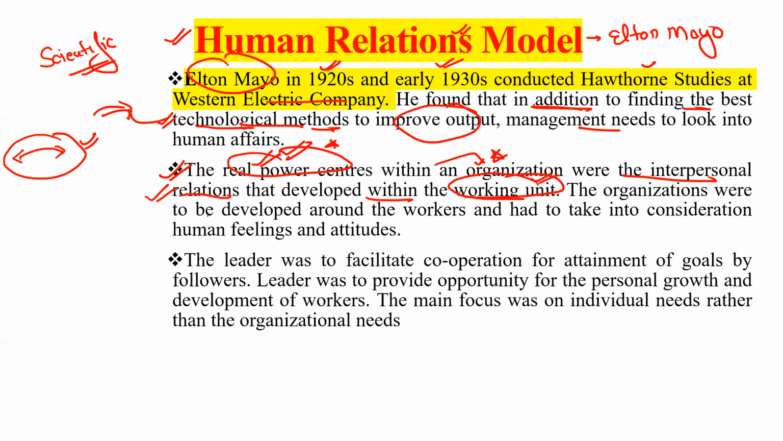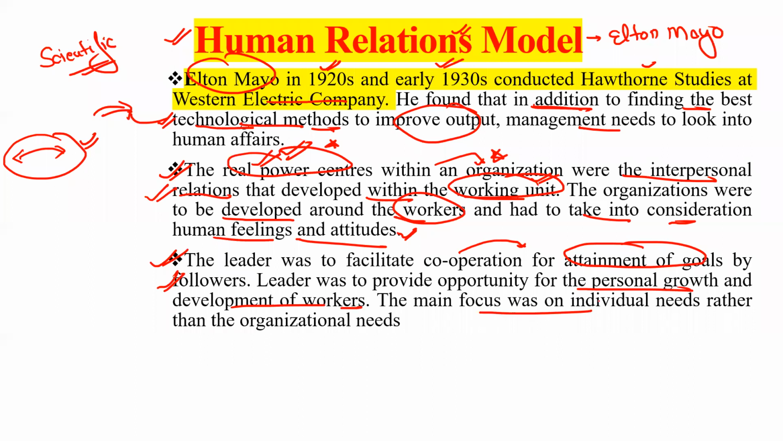So the organization had to be developed around the workers and had to take into consideration human feelings and attitudes. The leader was to facilitate cooperation for the attainment of goals by followers. The leader was to provide opportunity for the personal growth and development of workers.